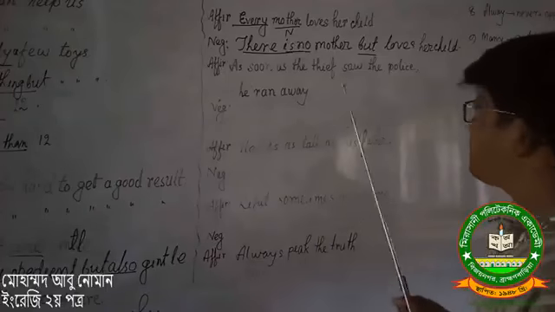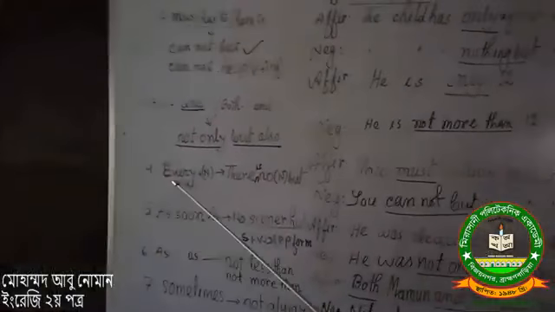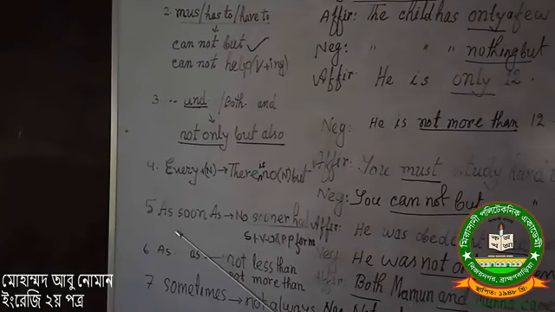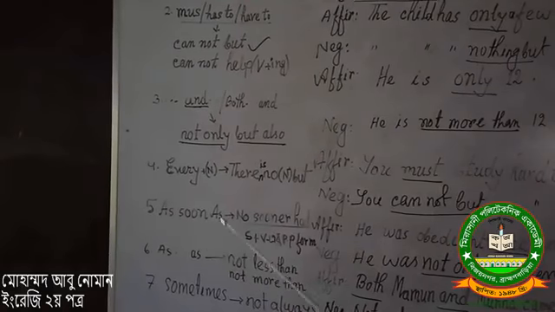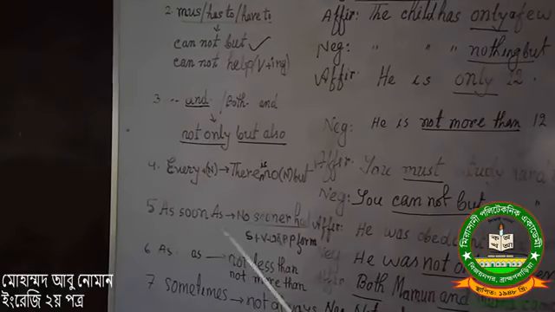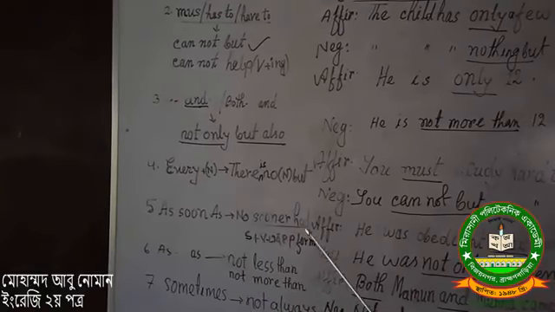Here is another sentence. Look at this: as soon as. If you find any sentence with as soon as, you will write, instead of as soon as, no sooner had.